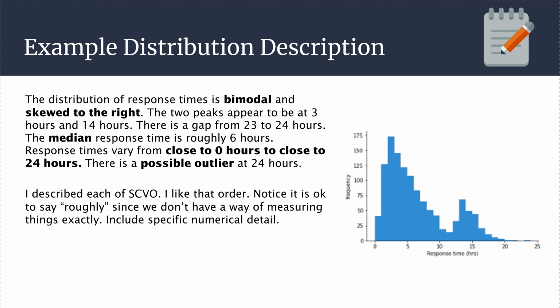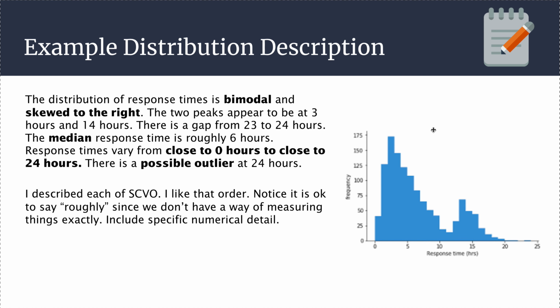So here is a graph. It measures the response time of test subjects to some stimulus. The frequency is measured over here, how many people responded within each of the time intervals. It's hard to tell, but the intervals are actually going by 1. Each bar represents 0 to 1, 1 to 2, 2 to 3, 3 to 4, 4 to 5. There we go. Sorry about that. So each bar represents essentially a 1 hour interval.